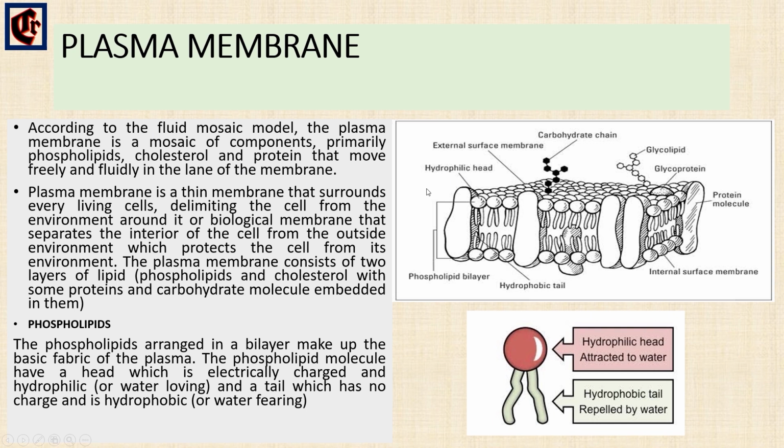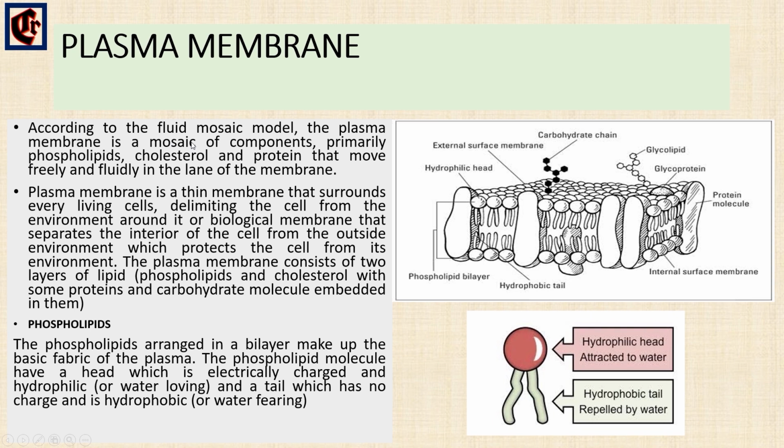The currently accepted model for the structure of the plasma membrane, called the fluid mosaic model, was first proposed in 1972. This model has evolved over time and it still provides a good basic description of the plasma membrane in many cells. According to the fluid mosaic model, the plasma membrane is a mosaic of components, primarily phospholipids, cholesterol, and proteins that move freely and fluidly in the plane of the membrane.